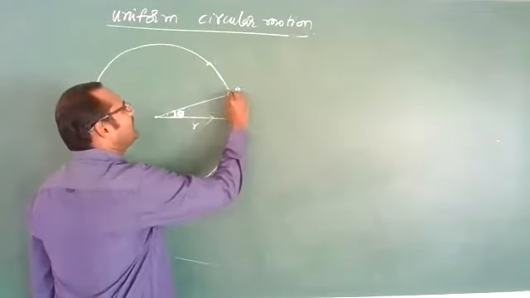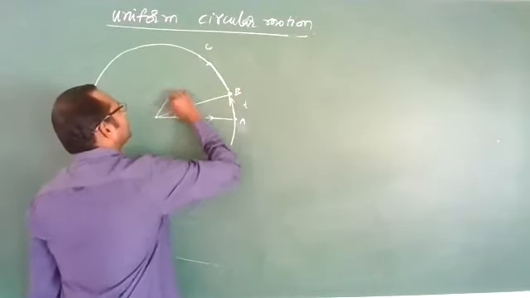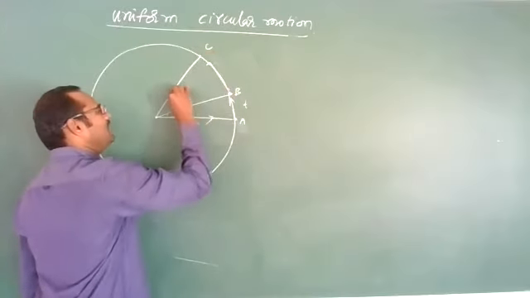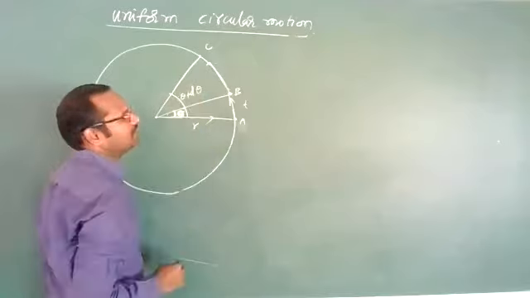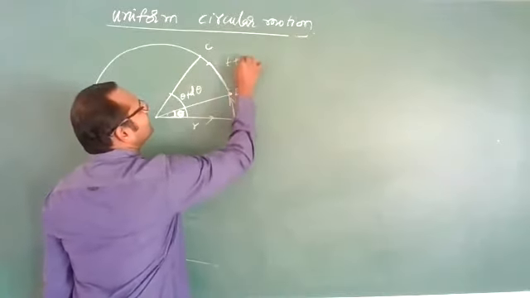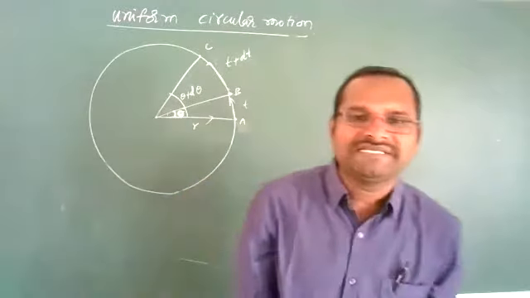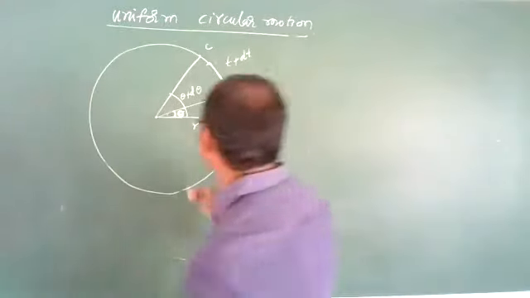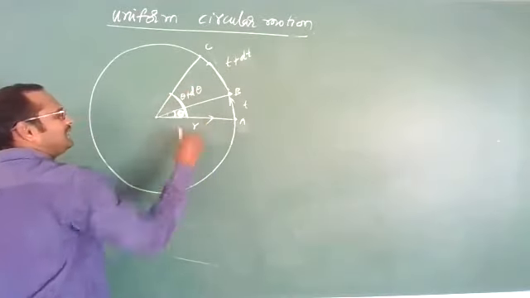Now, from point B, let us imagine it has reached point C, so that it will cover a total angle of theta plus d theta in a time of t plus dt. In a time of t plus dt, it has covered a total angular displacement of theta plus d theta.